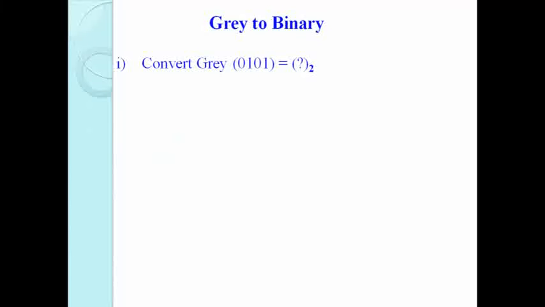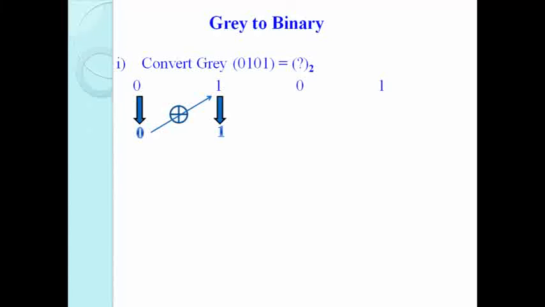Now convert gray to binary. Convert 0101 into the equivalent binary. Again, the first MSB bit of the gray code is exactly equal to the binary, so 0 to 0. Then this 0 XOR with the next gray bit 1, the first binary bit XOR with the second gray bit, 0 XOR 1 is 1.